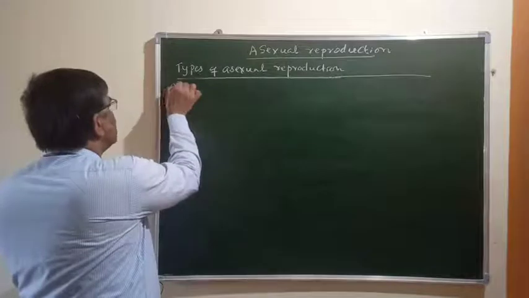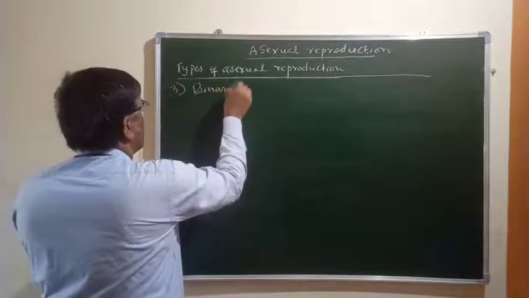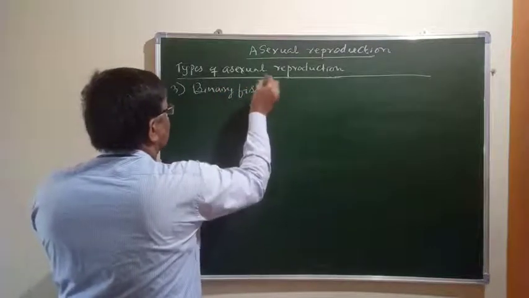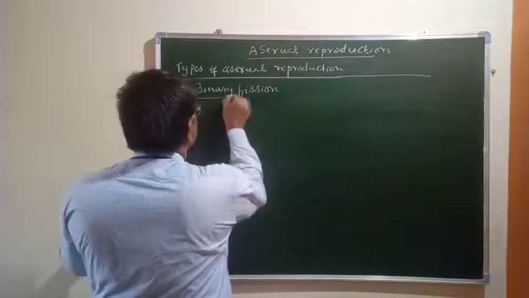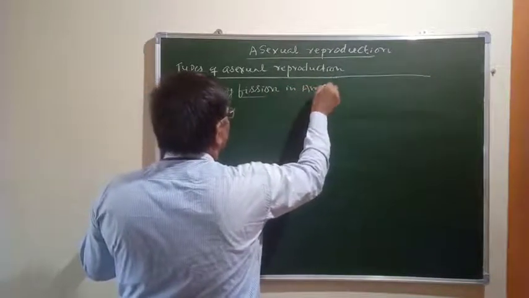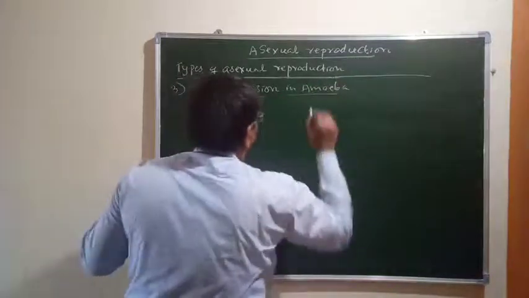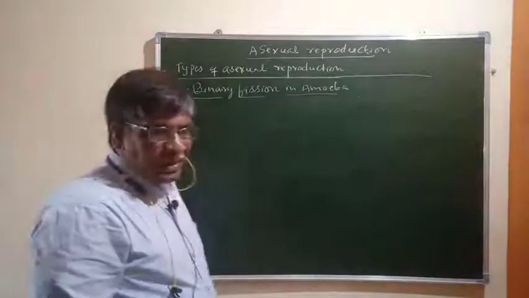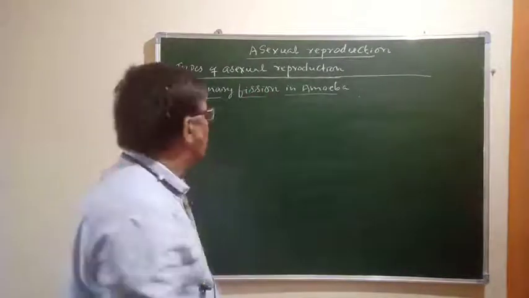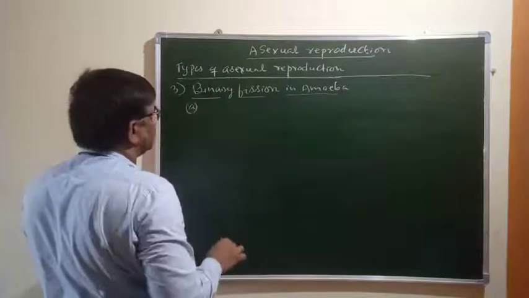Next one is binary fission. In amoeba, binary fission in amoeba. We have mentioned the example in the heading itself. It is also a kind of cell division.